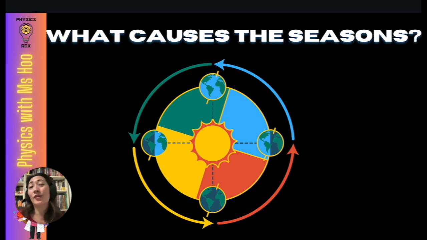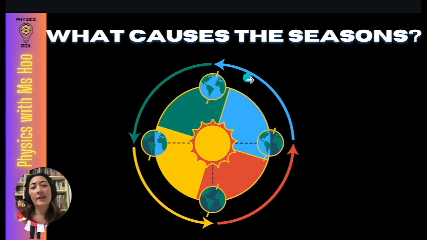Of course, there are many countries in the world which also don't experience seasons, like the countries that are closer to the equator, where it's just perpetually summer, or rather, just rain and shine. But anyway, what causes the seasons? It is everything due to the tilt of the Earth.